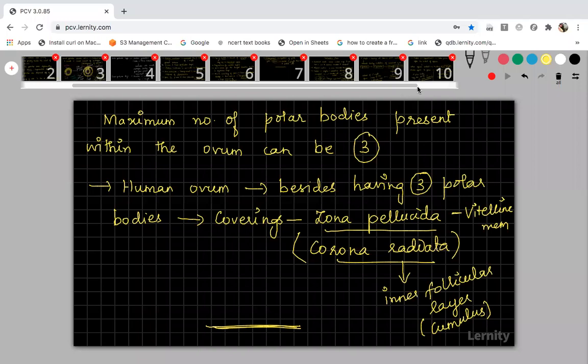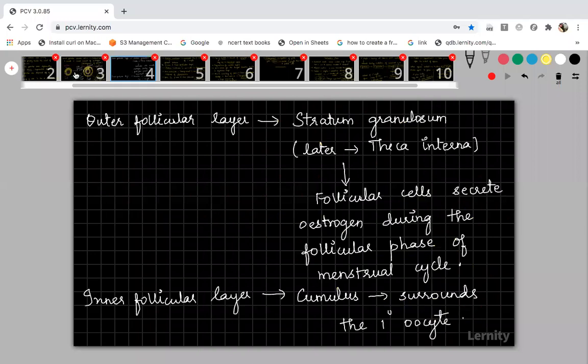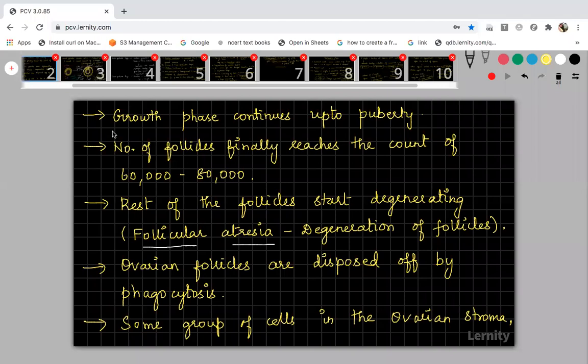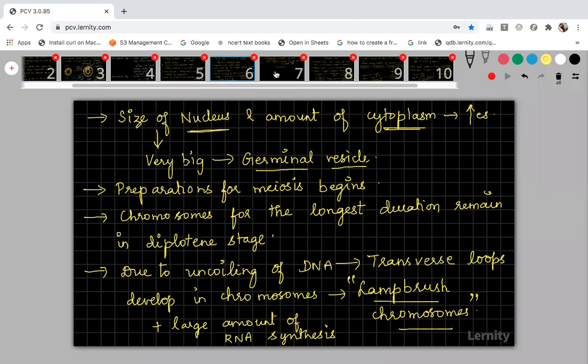One student is asking whether all these changes will happen during the fetus stage. I told you, it starts after birth and continues up to puberty. Everything will take place after your birth, not before birth, not during the fetus stage. Right? So from the 6th slide I will show you. This is the 6th slide. From the 6th slide I will show you again.